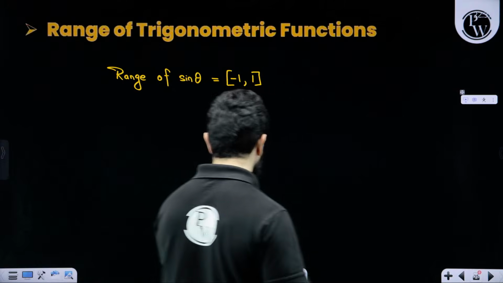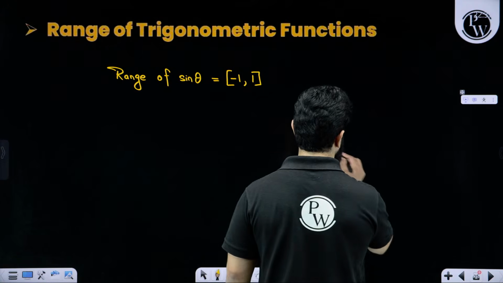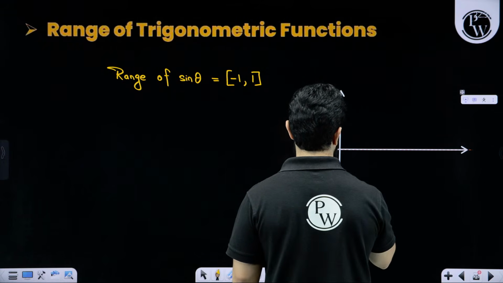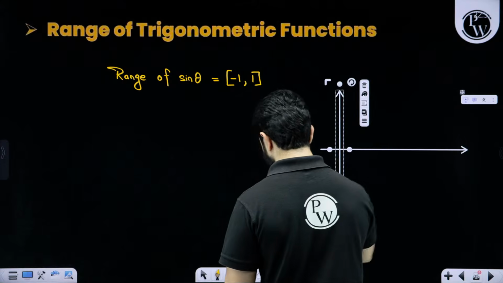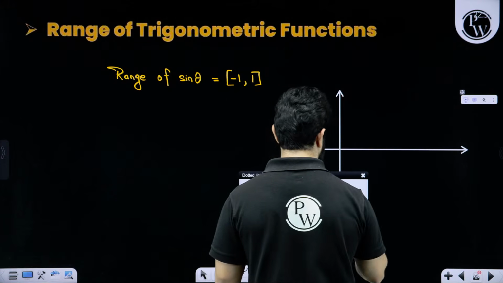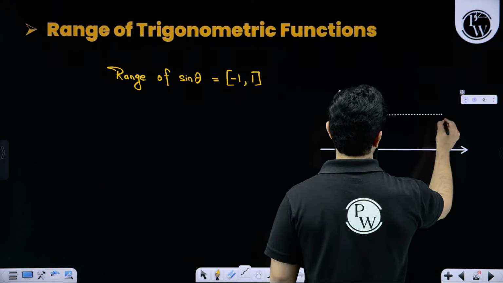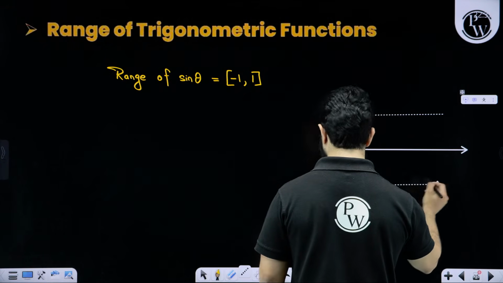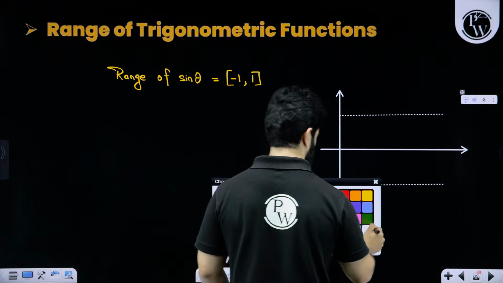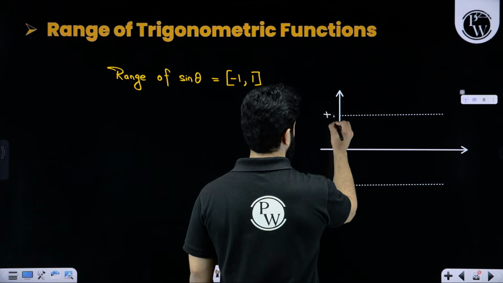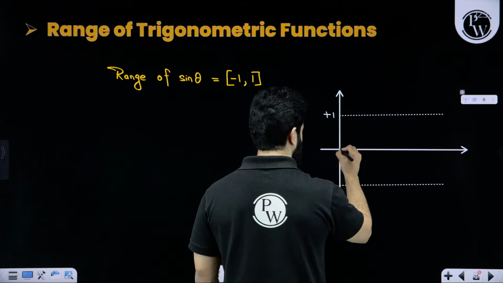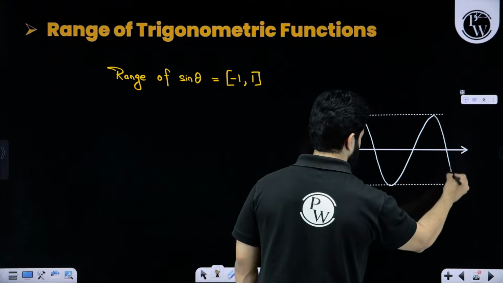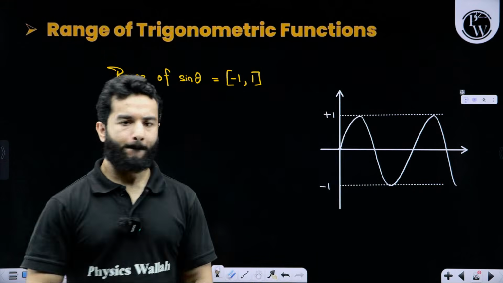That's why when we talk about the graphs of sine theta, the graph will be between y equals to +1 and y equals to -1, and the graph is actually somewhat like this, right?